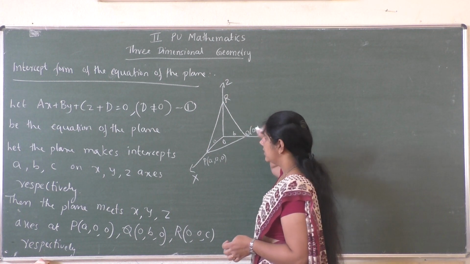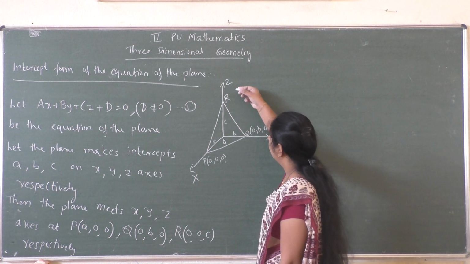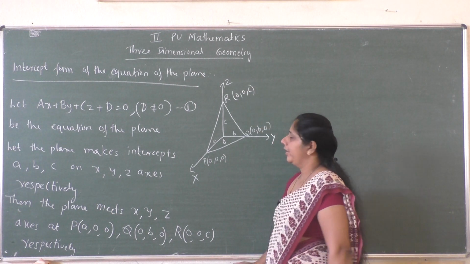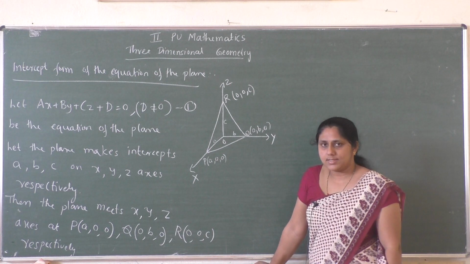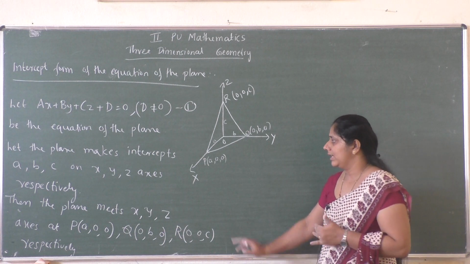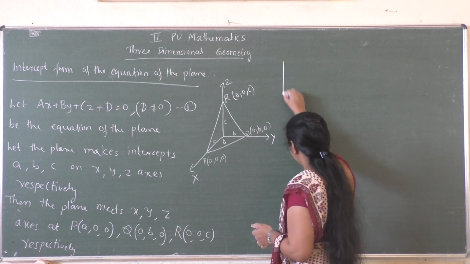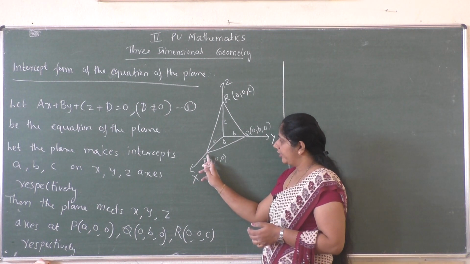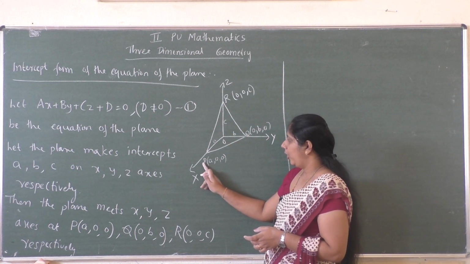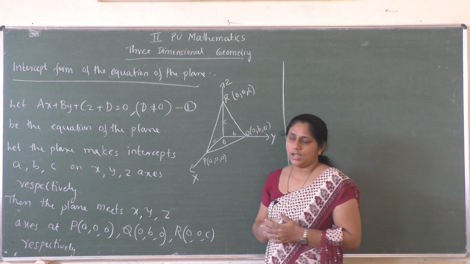And since the plane makes z-intercept as C, point R lies on the z-axis, so the coordinates of R will be 0, 0, C. So now P, Q, R are the points where the plane meets the x-axis, y-axis and z-axis respectively. Since P is a point where the plane cuts the x-axis, this point P will also lie on the plane, right? Similarly Q as well as R.